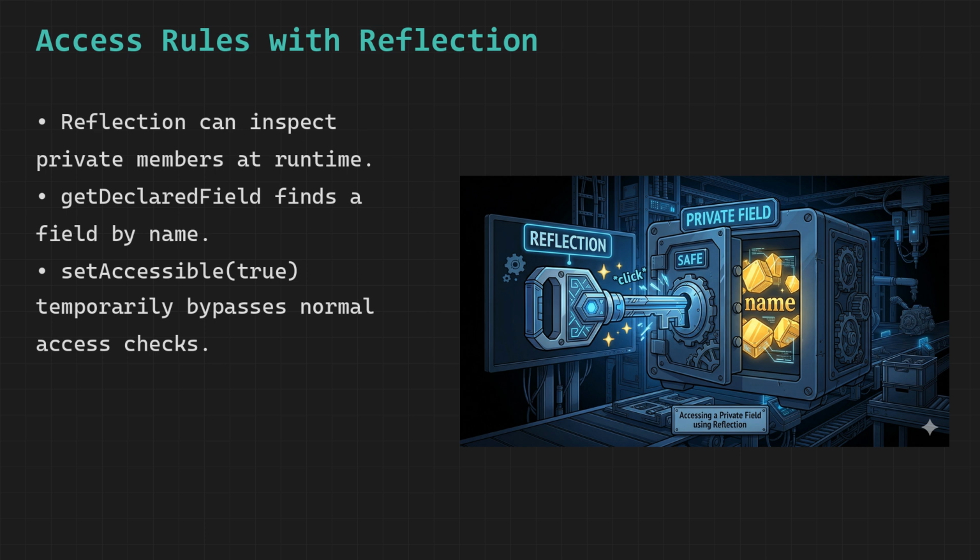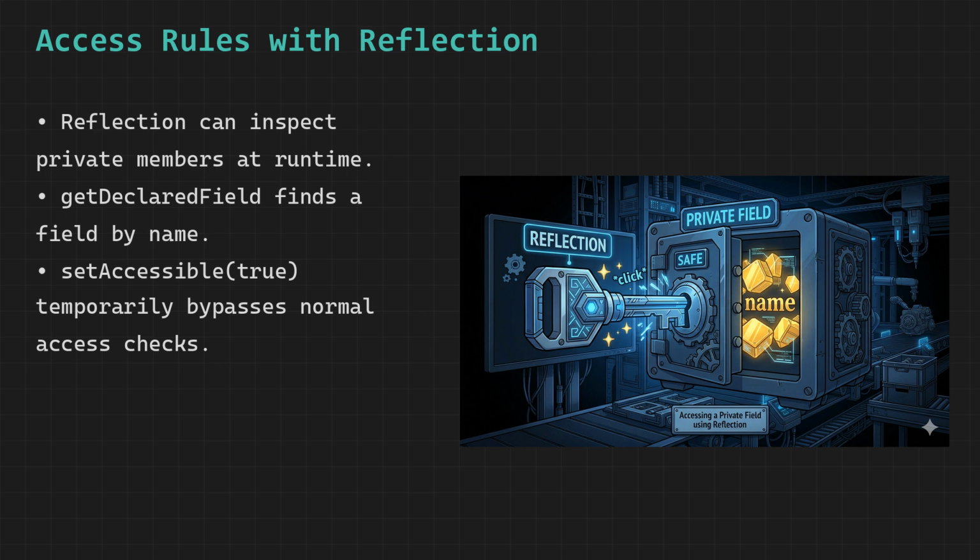However, even after finding the field, Java still enforces access control, so we cannot immediately read or modify it, and this is where setAccessible(true) comes into play, because this method tells the JVM to temporarily ignore the private access modifier and allow us to interact with the field as if it were publicly accessible, which is like having a special override key that unlocks restricted access for a short time.